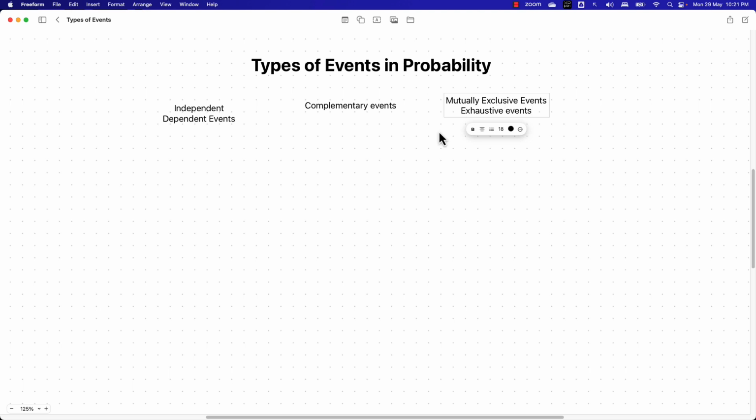Like this, you're going to come across various types of events. These were the important types of events which you need to remember. We will make use of all these concepts whenever we are solving problems related to probability. All right, so with this we come to the end of this video on types of events in probability.